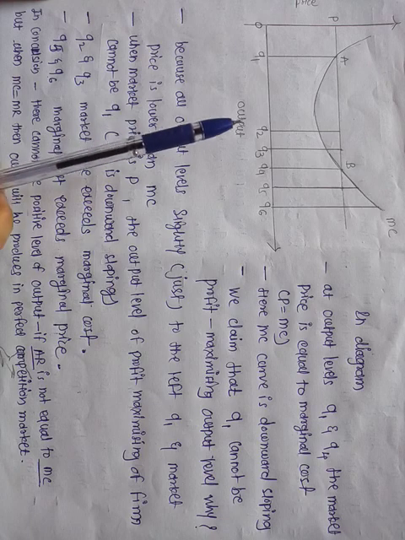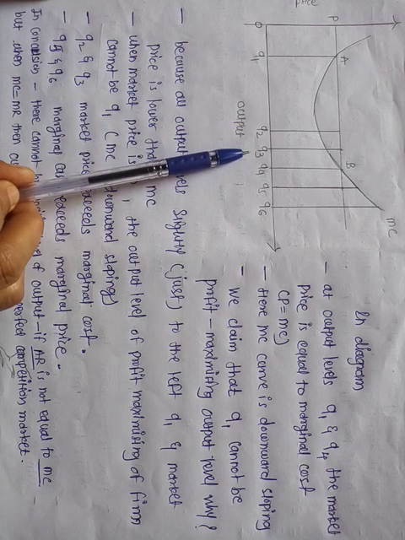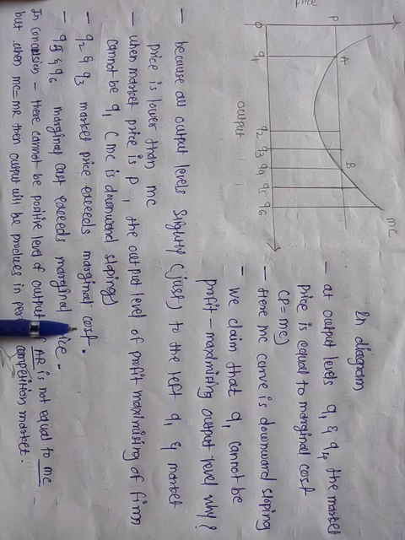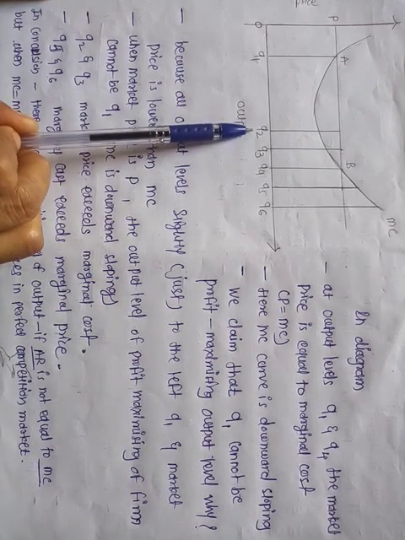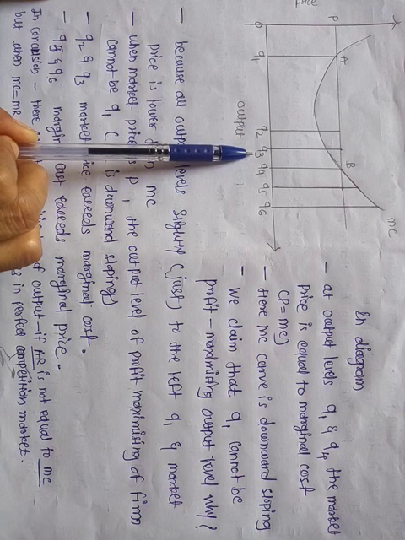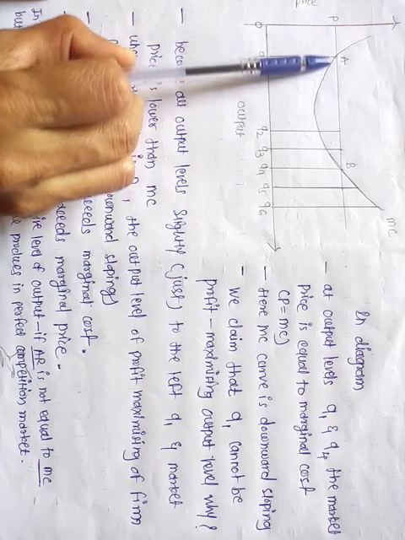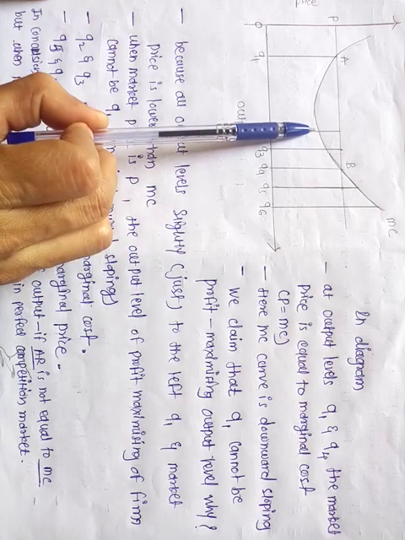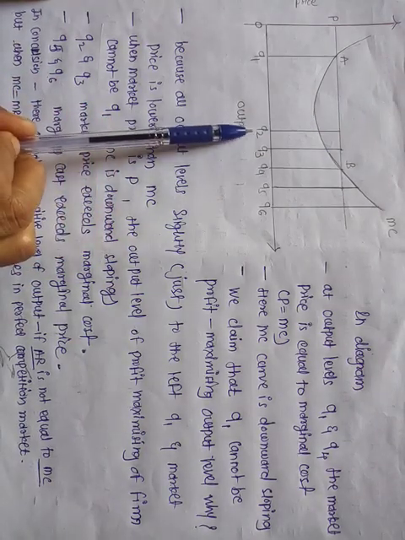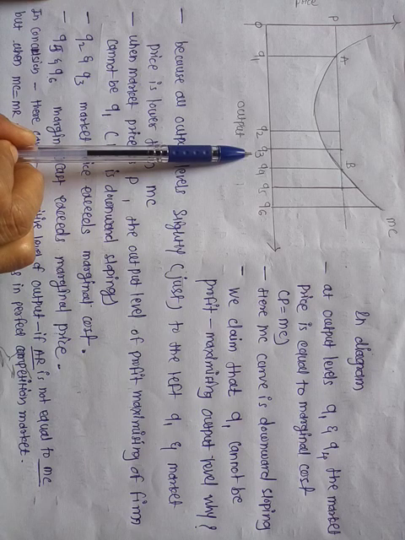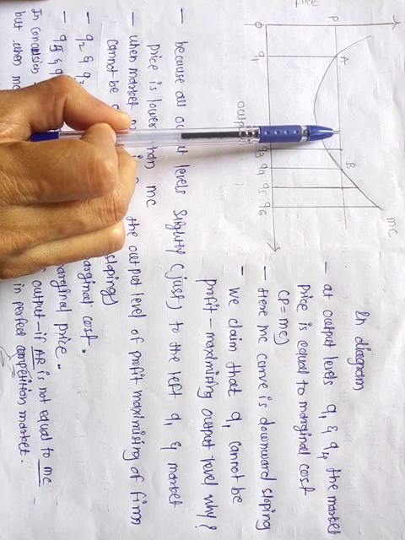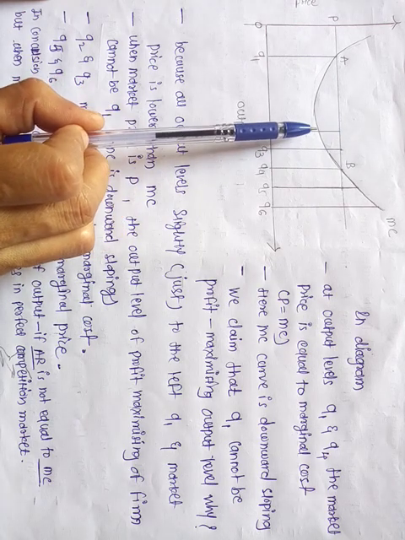See here, Q2 and Q3. Here the market price exceeds the marginal cost. At the Q2 and Q3 output levels, the market price, means P, is more than the marginal cost.